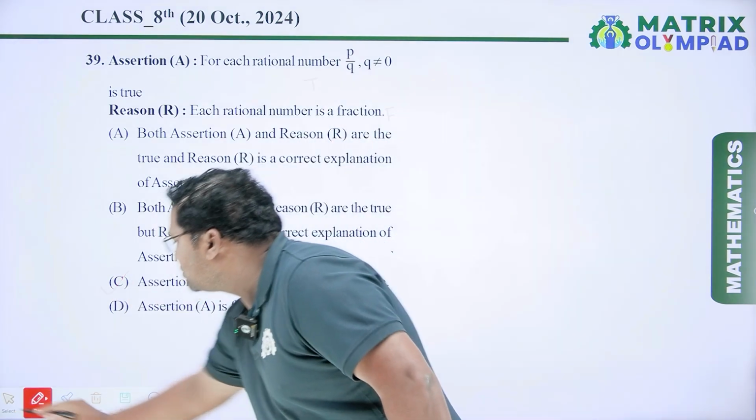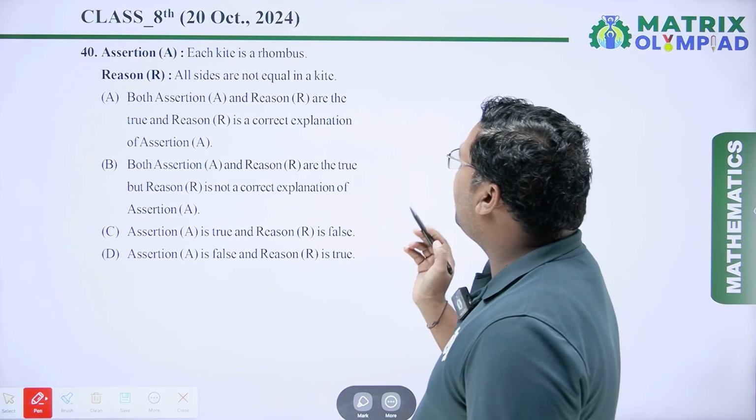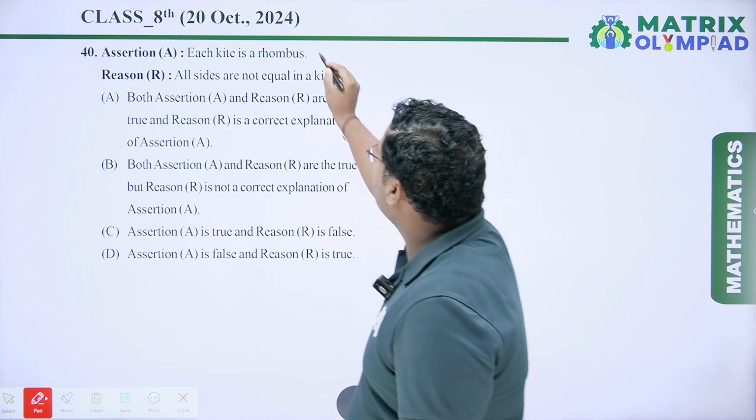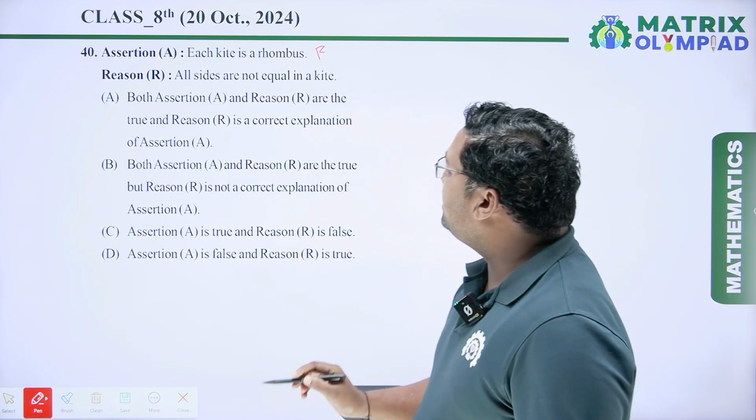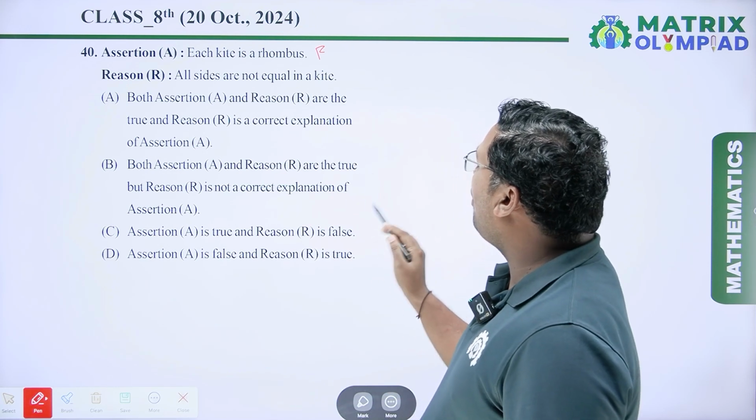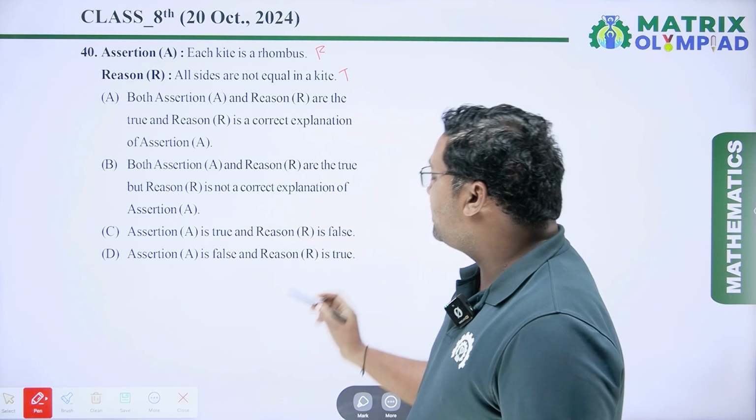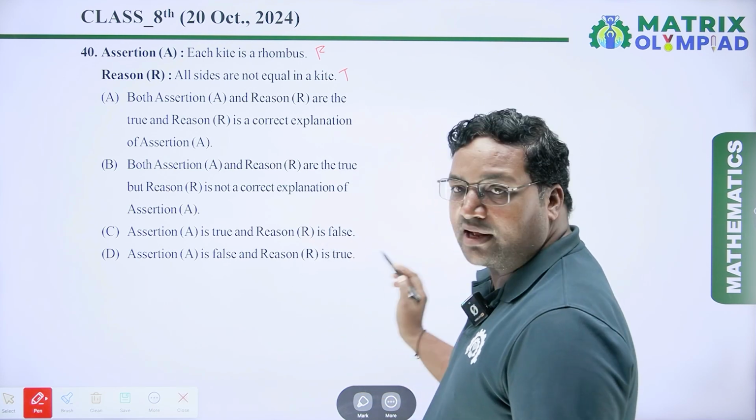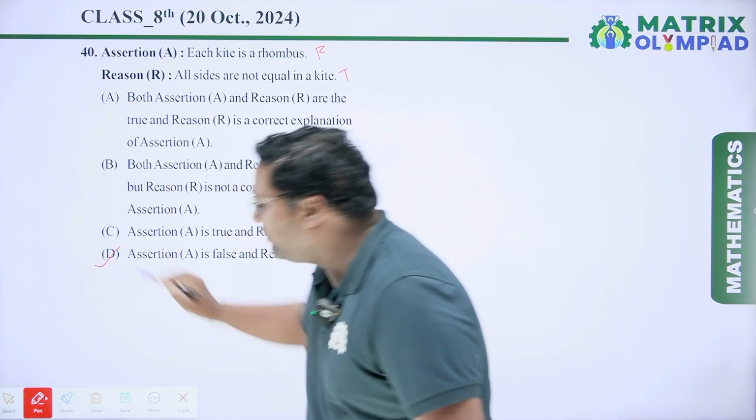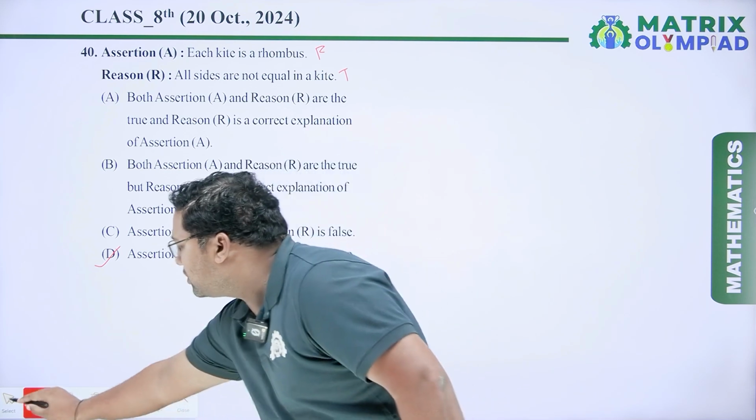Now coming to the next question. The assertion is given: each kite is a rhombus. It is a false statement. The reason is given: all sides are not equal in a kite. It is true. So our answer will be: assertion A is false and reason R is true, which is option D. So option D will be the right answer. Now coming to the next question.